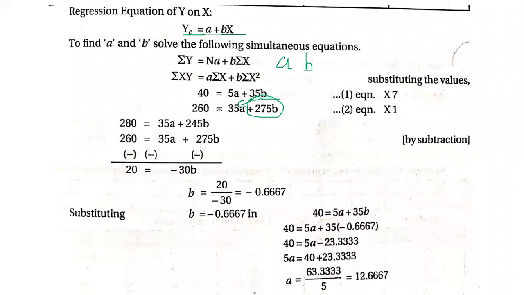Okay, so once we do this, we will have to now solve these two equations simultaneously. Now to solve them simultaneously, we have to make any one of the variables equal. Either a has to be equal or b has to be equal.